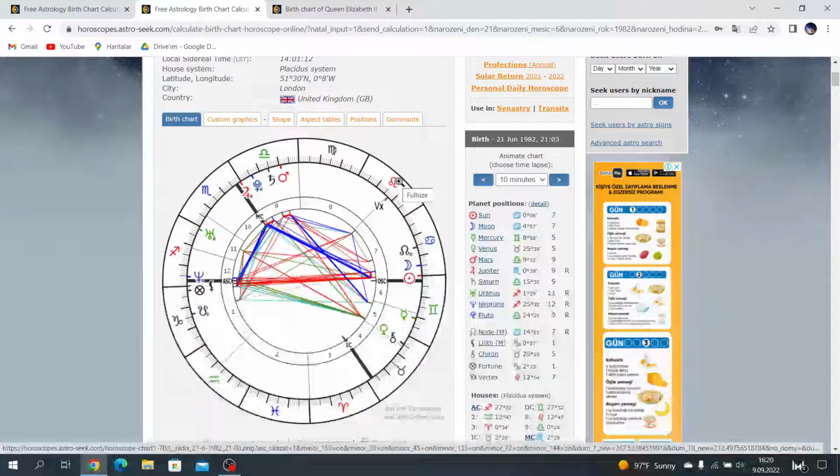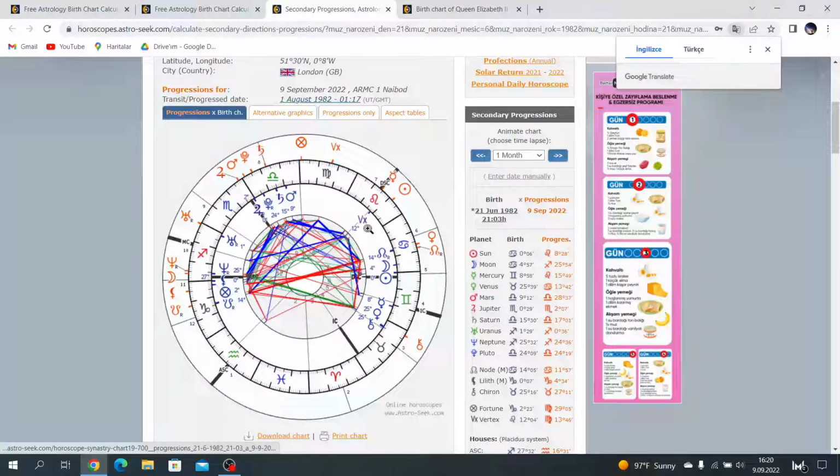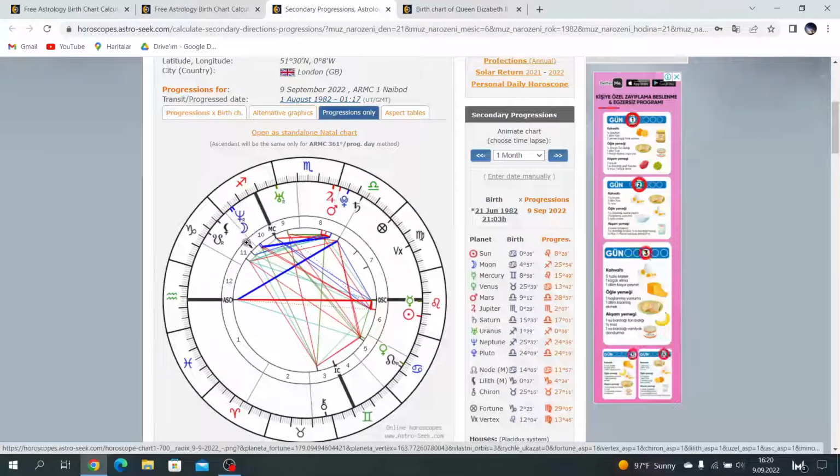Okay, now let's continue with Prince William's chart. Let's check the progression chart. In the progression chart, one of the indicators is Moon conjunct Neptune. Moon not only represents mother, but also family. In any progress chart, Moon connects with difficult aspects like Neptune, Uranus, Pluto. When my father died, Moon was conjunct progressed Neptune.